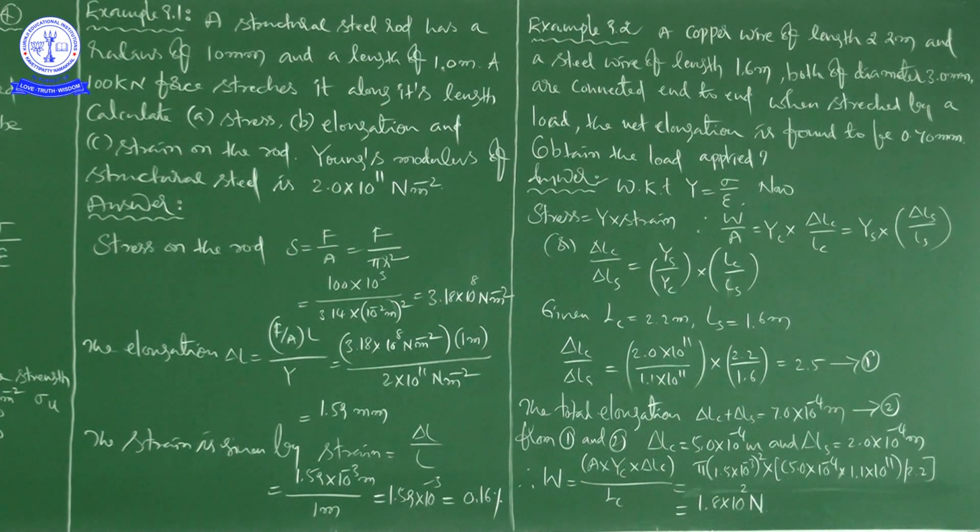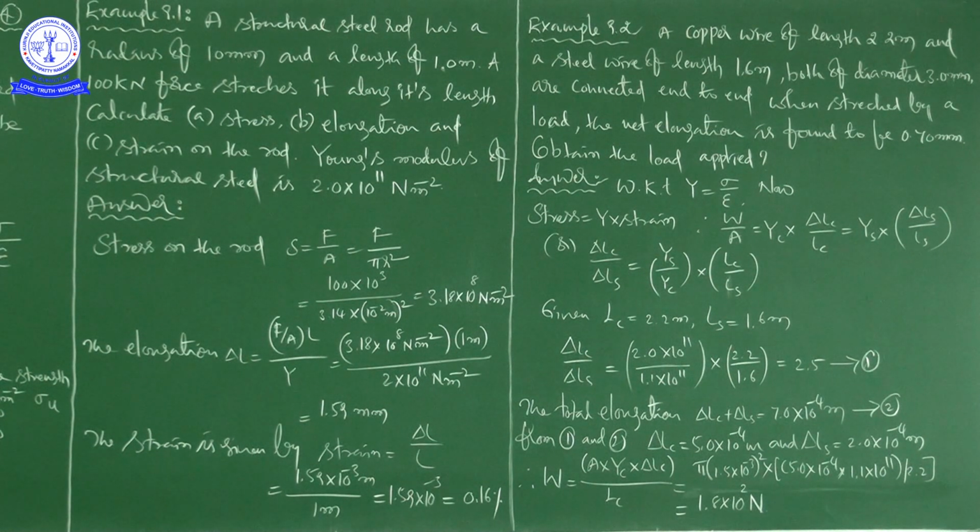We have to calculate three things: stress, elongation, and strain. Further, they have also given the value of Young's modulus of structural steel, that is 2.0 into 10 to the power of 11 Newton per meter square. So three values are given: the radius of the rod, 10 millimeters, the length of the rod, 1 meter, and the applied force, 100 kilonewtons.